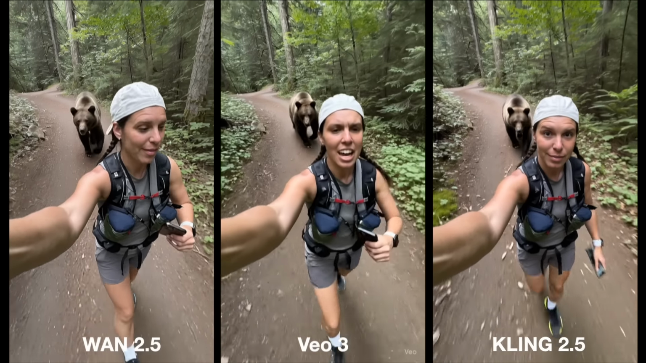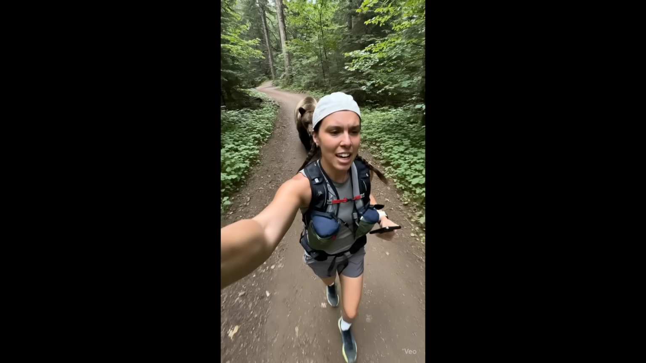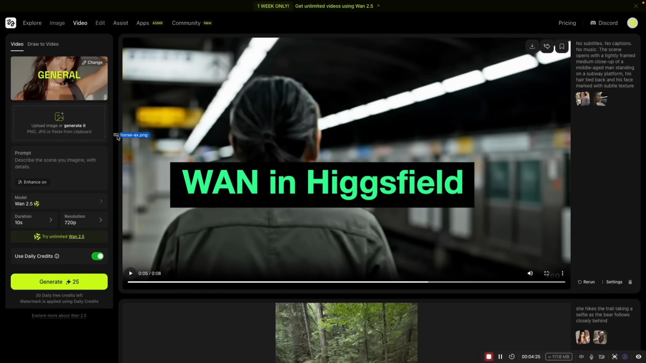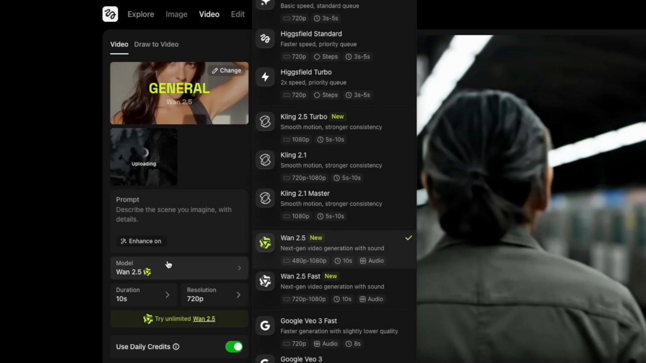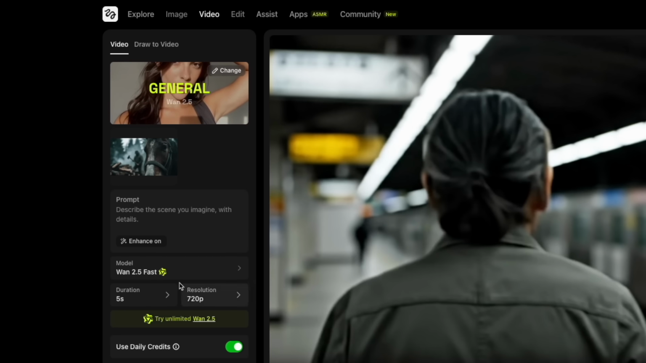So I did post this short video over the weekend, which shows how the three stack up. But let's do another comparison using this image of a horse with someone chopping wood in the background. I'm going to use WAN in Higgsfield, which is a tool that lets you choose from a lot of different models. So I selected my model here. I'm going to do 2.5. I'm not going to do the fast one, although it would be cheaper, but I'll do the quality one. And then we'll put a prompt in there.